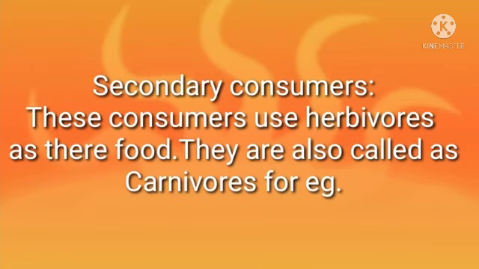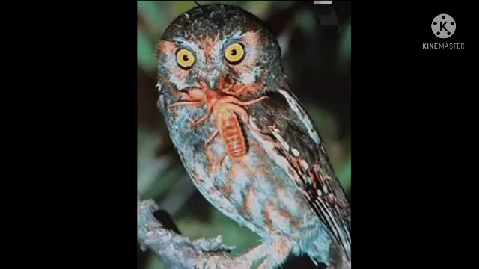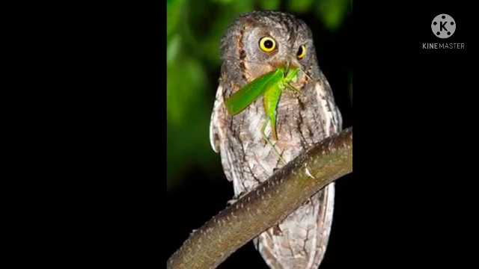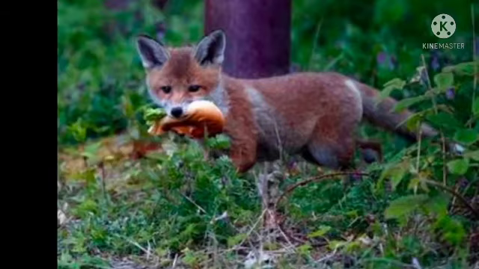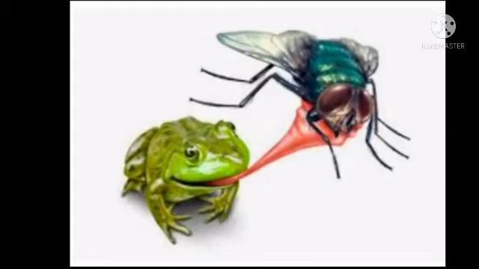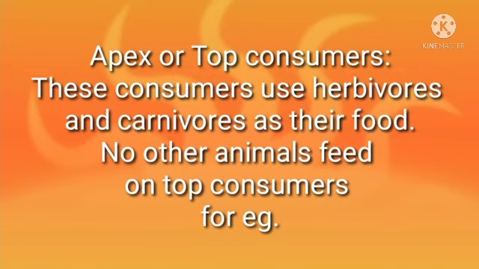Secondary consumer. These consumers use herbivores as their food. They are also called carnivores. Example, an owl eating an insect. Again, an owl eating a grasshopper. This is a fox eating an animal which is a herbivore. See, this is a frog. What a nice picture it is. It is eating a housefly.